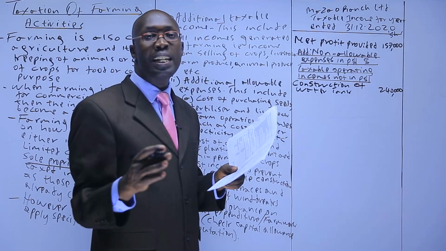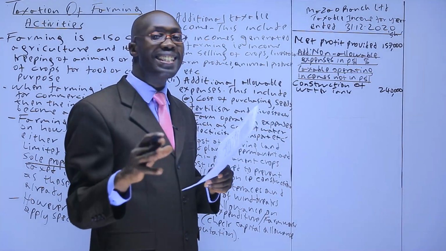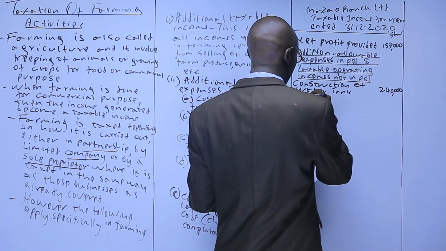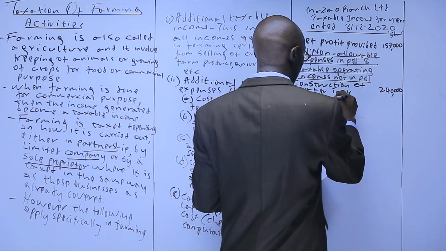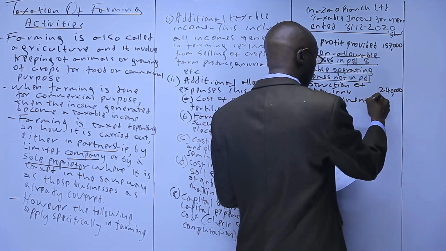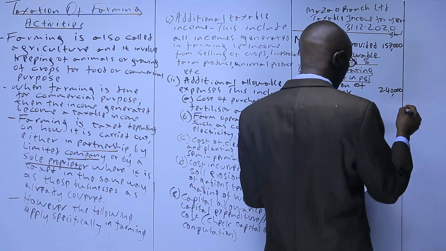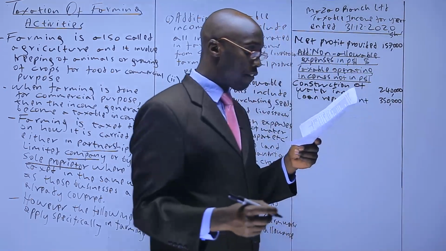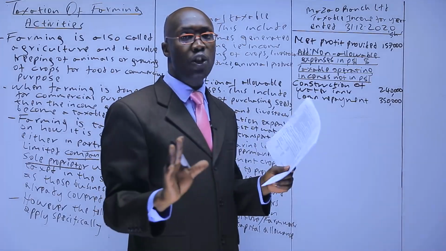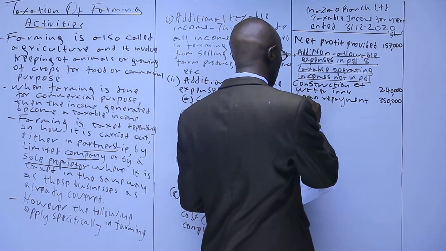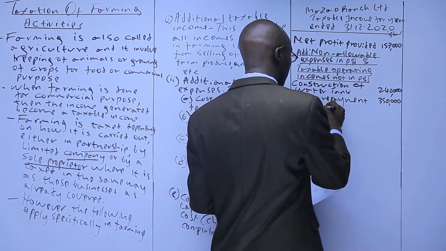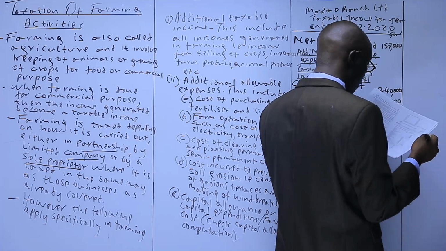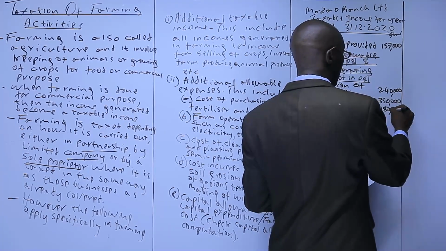Loan repayment. We said loan repayment is not allowed. What we allow is the interest on loan, not the loan. So we disallow that. Loan repayment 350,000. After that, depreciation. Depreciation isn't allowable, so we add it. Depreciation, which you have 180,000.